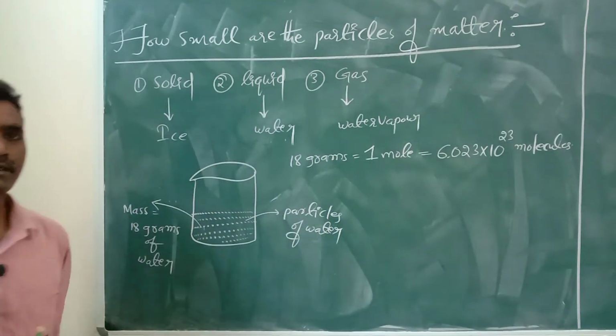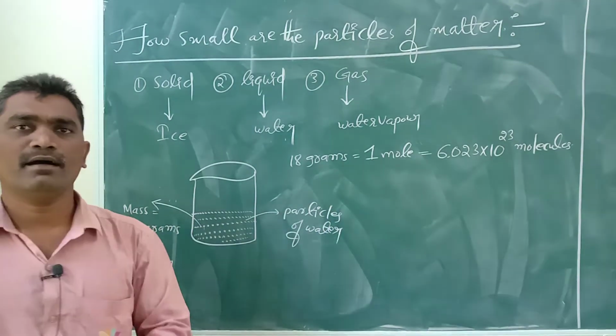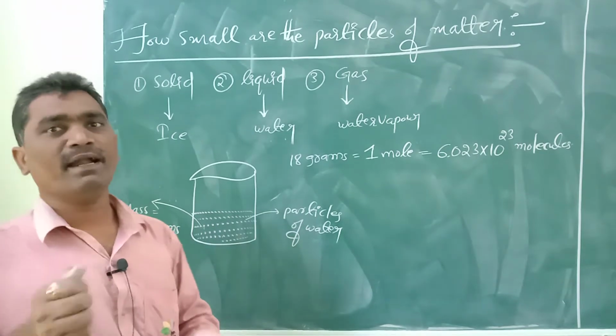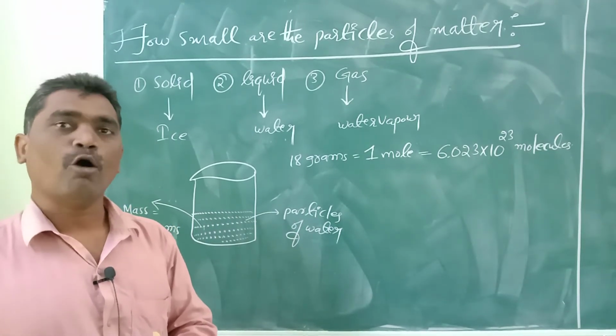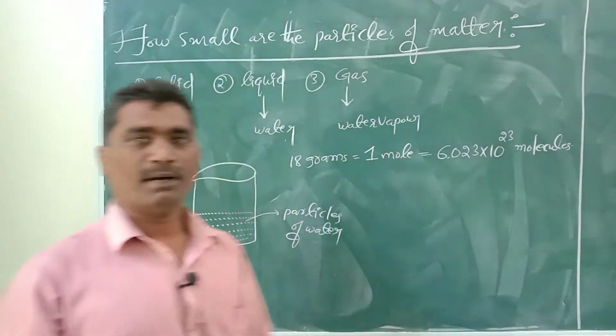18 grams is equal to 1 mole. In 1 mole of substance, how many particles will be there? 6.023 into 10 to the power of 23 molecules.